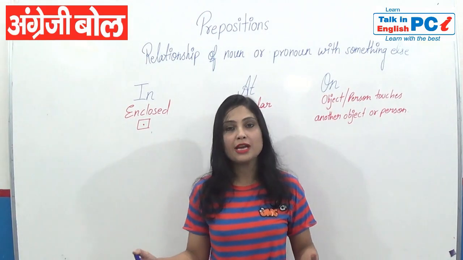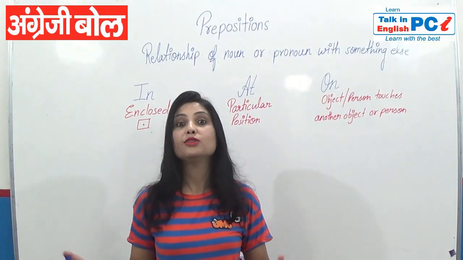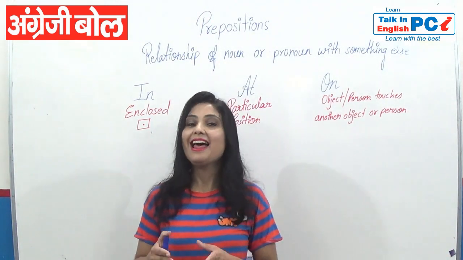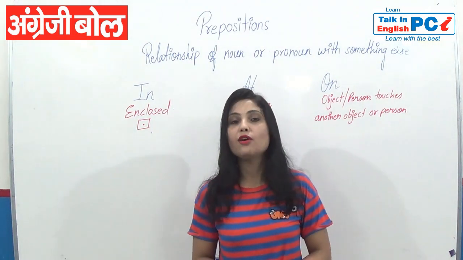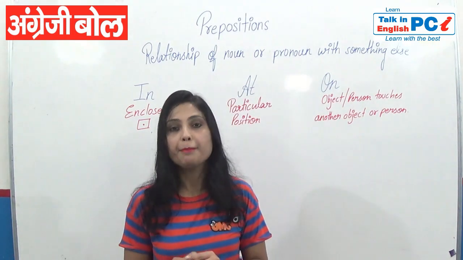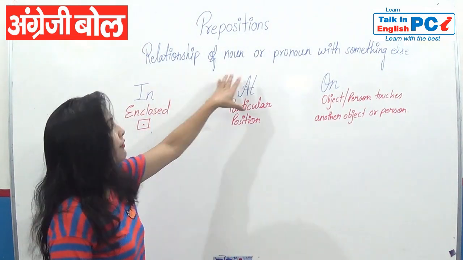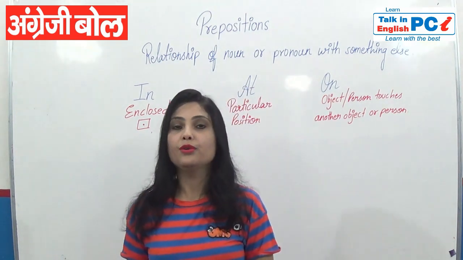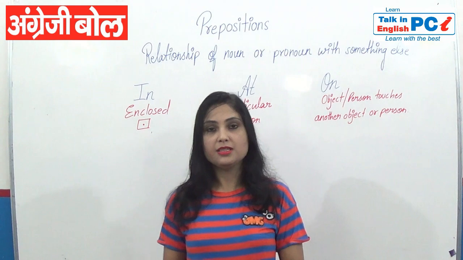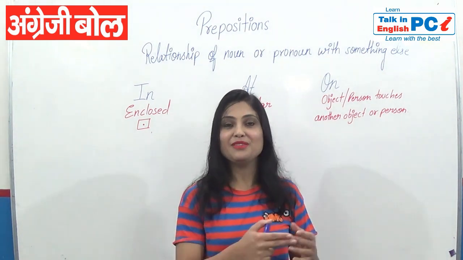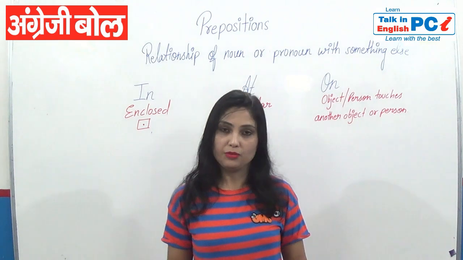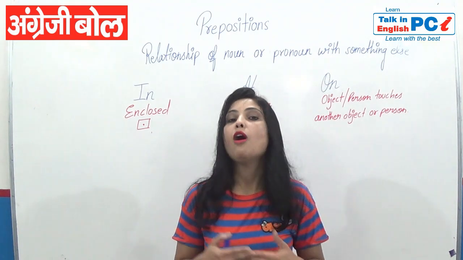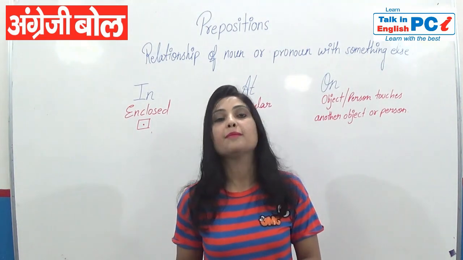See guys, in our English grammar we have more than 70 prepositions. But today we are going to focus on 3. They are in, at and on. So first of all, we'll understand the definition of preposition. As you must have noticed, I have written on the whiteboard, what are prepositions? Prepositions are the words which show the relationship of noun and pronoun with something else.